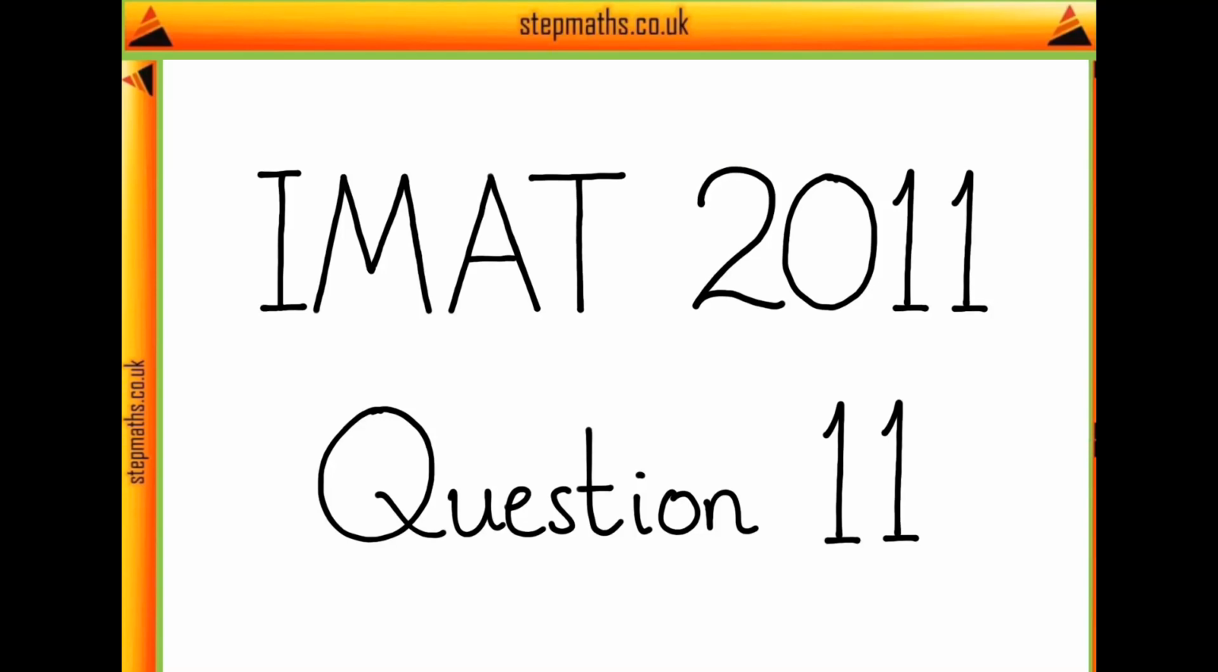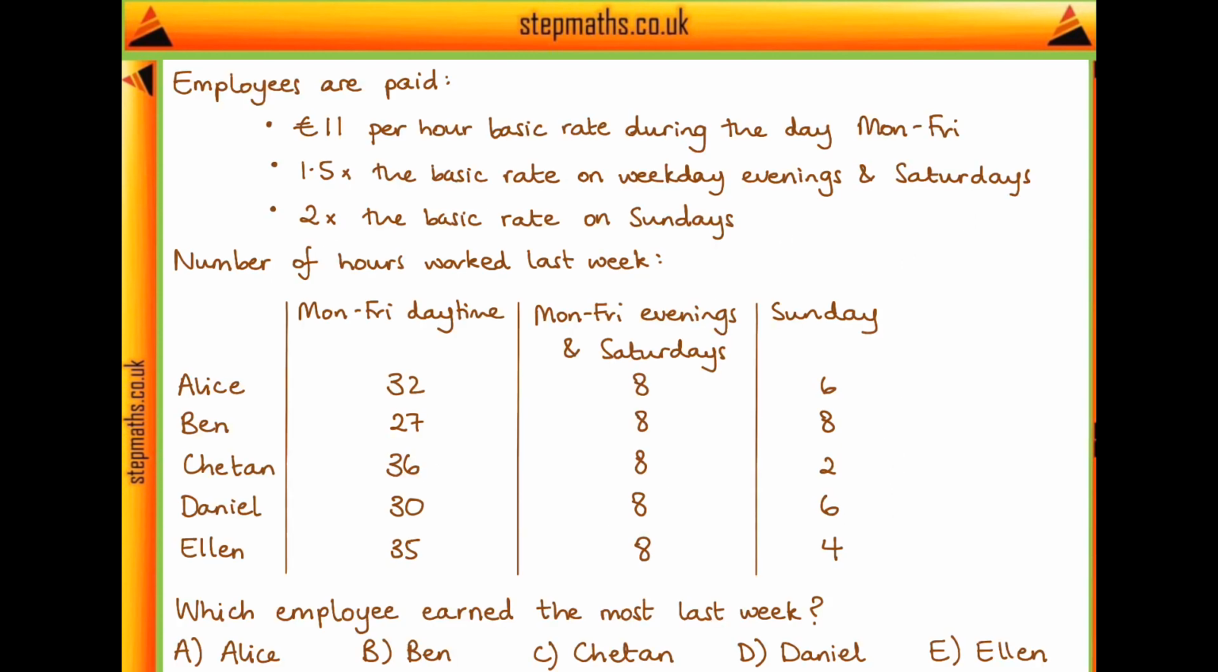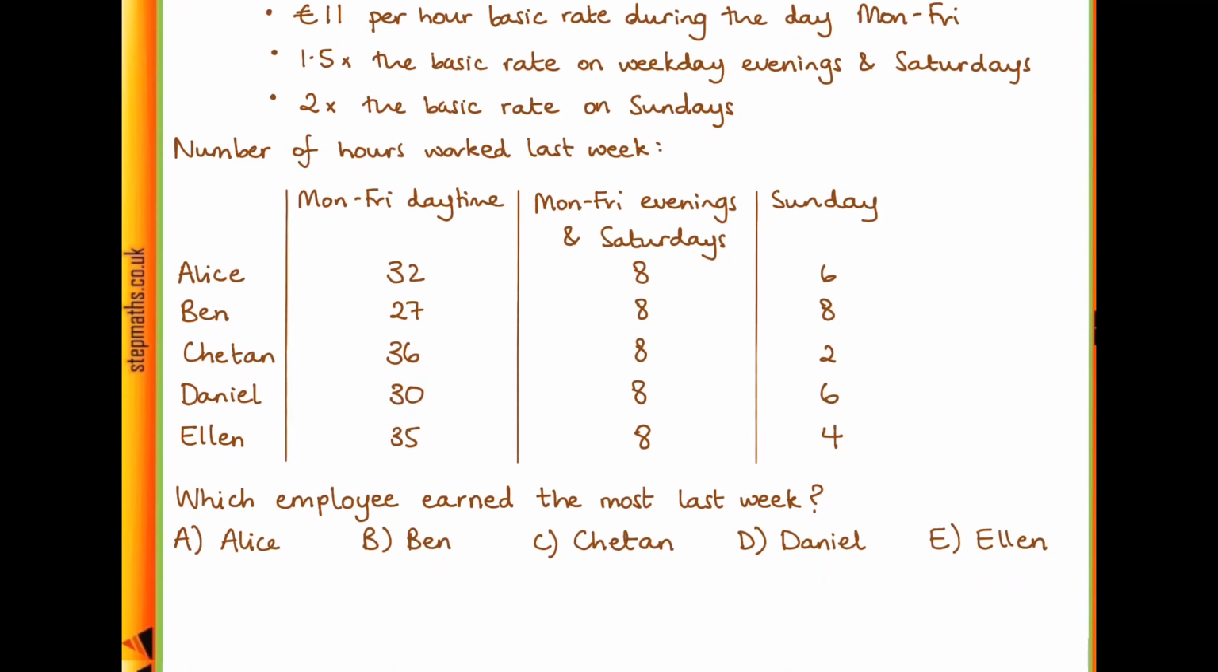Hi, in this video I'm going to go through question 11 on IMAT 2011. So here we're told that employees at a printing company are paid €11 per hour basic rate during the day for Monday to Friday. But they're paid 1.5 times the basic rate on weekday evenings and on Saturdays, and twice the basic rate on Sundays. We're told the number of hours each employee worked last week in this table here. And we want to know which employee earned the most last week.